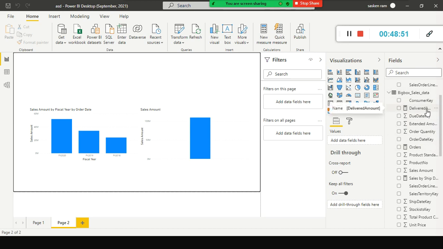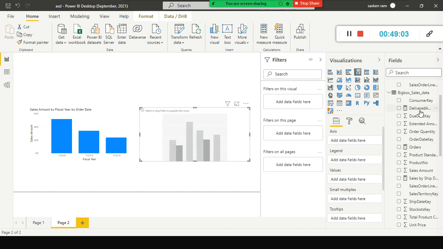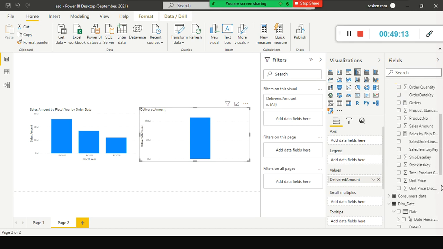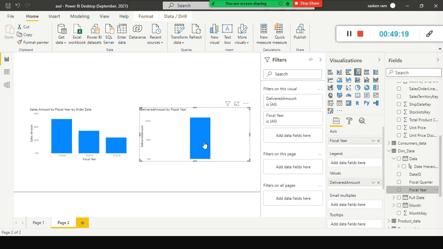Fine. So now, this is my delivered amount. Instead of using the sales amount, I am going to drag and drop the delivered amount, because delivered amount is the name I have given. Sales amount by shipment date. We need it on a fiscal year basis, for each year.